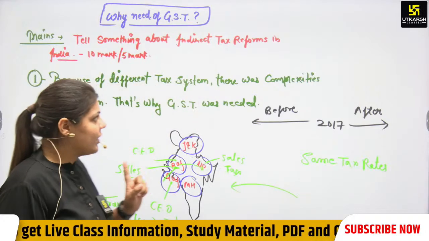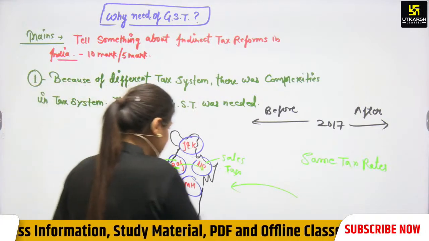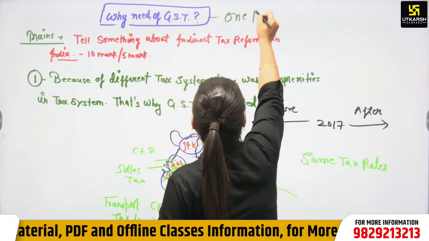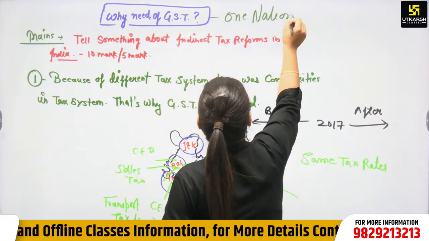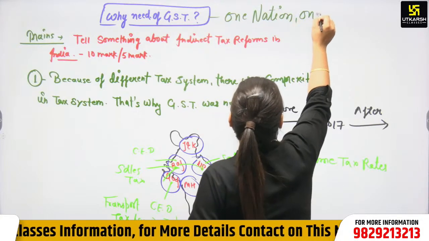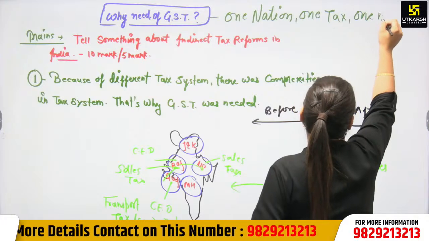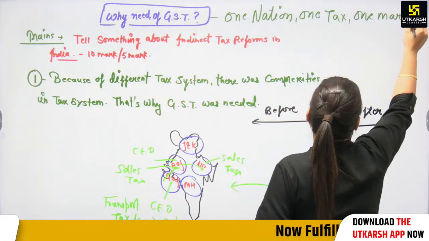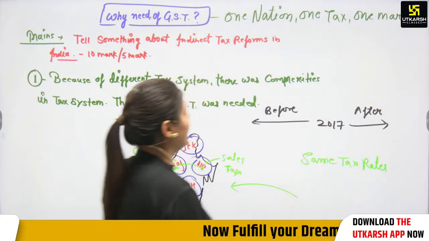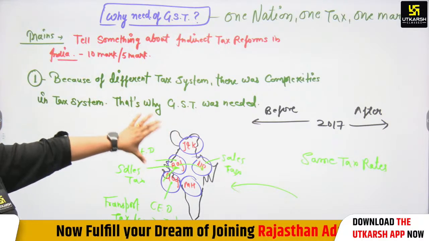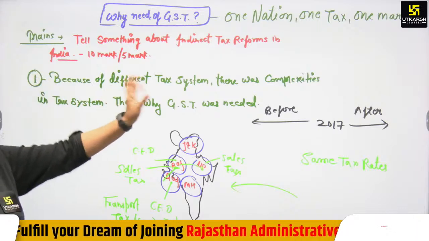So it is very important that GST is implemented on the concept of one nation, one tax, and one market. Because of the complexities of taxes, there was a need for GST.